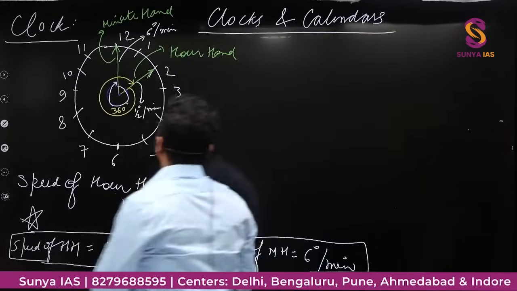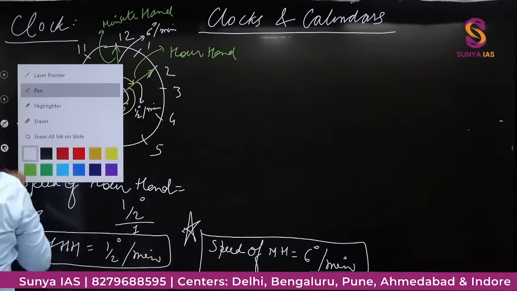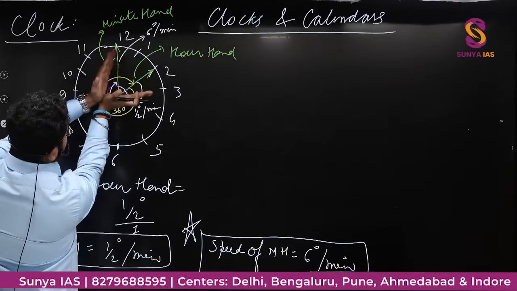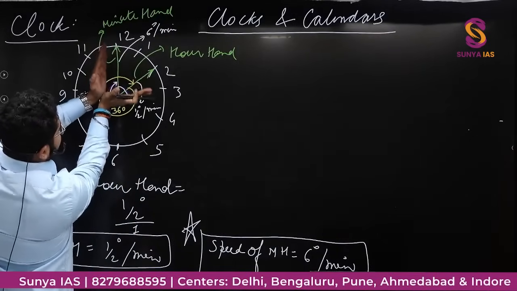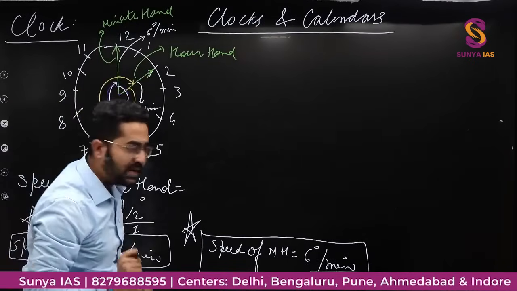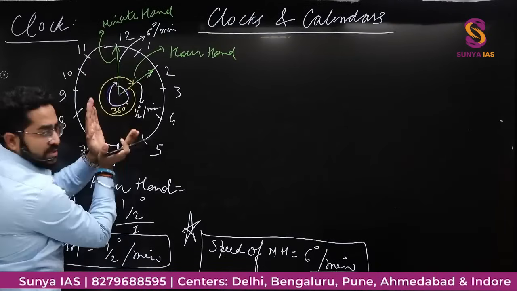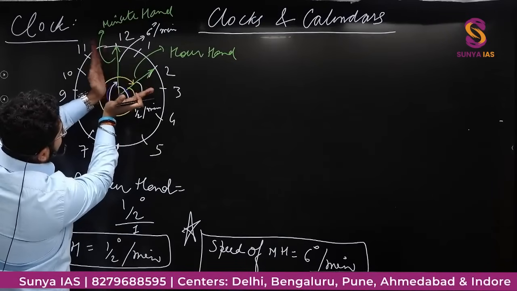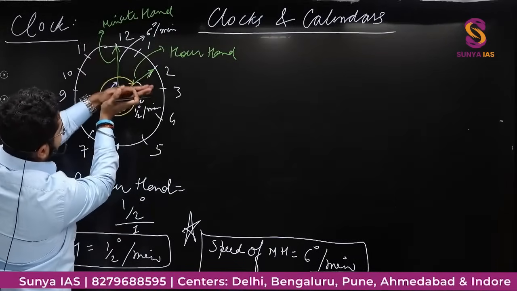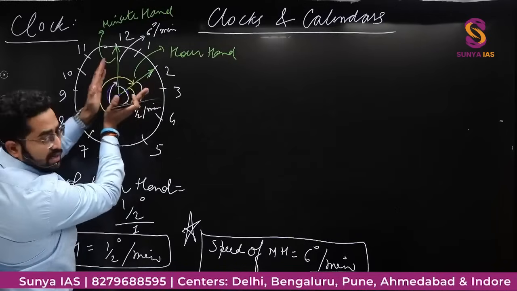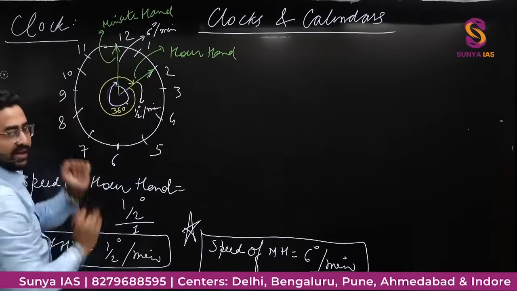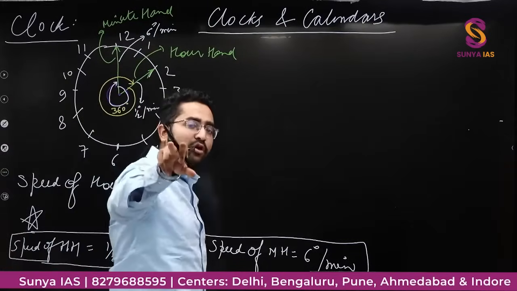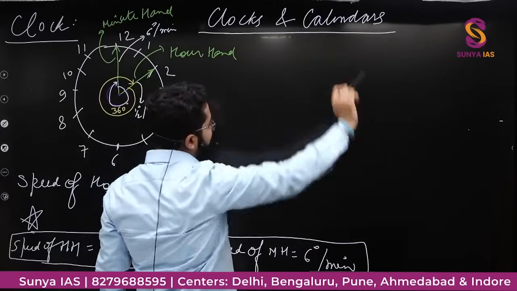मैं क्या कर रहा हूं, देखो, if I see this hour hand, this is moving like this, this minute hand is moving like this, सेम डायरेक्शन में दोनों मूव कर रहे हैं, राइट? अच्छा, but this hour hand is moving slow and this minute hand is moving fast. तो at some point of time this will coincide this, right? And then coincide and then इसको पास करते हुए फिर से निकल जाएगा, right? And hour hand अपना धीमे धीमे धीमे चलता रहेगा, right? अब मैं क्या कर रहा हूं, because both are going in the same direction, I have told you in the relative speed concept, if they are moving in the same direction then we subtract.